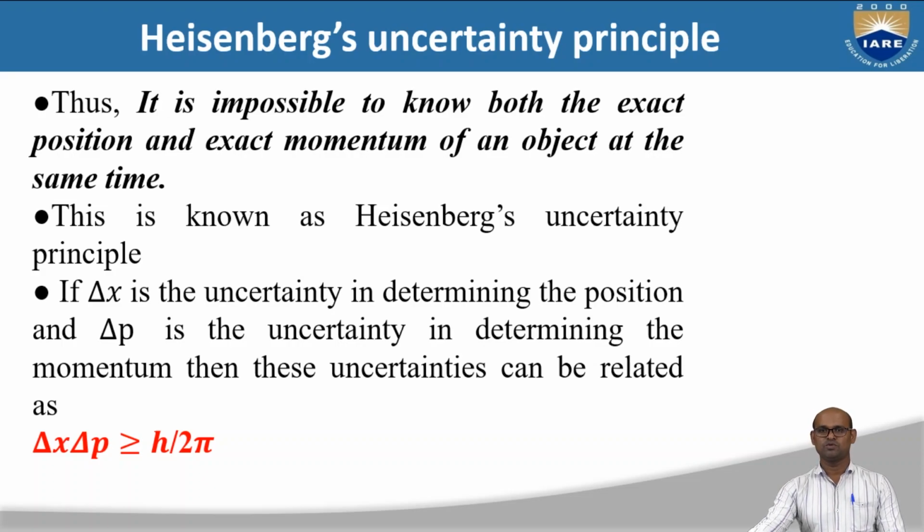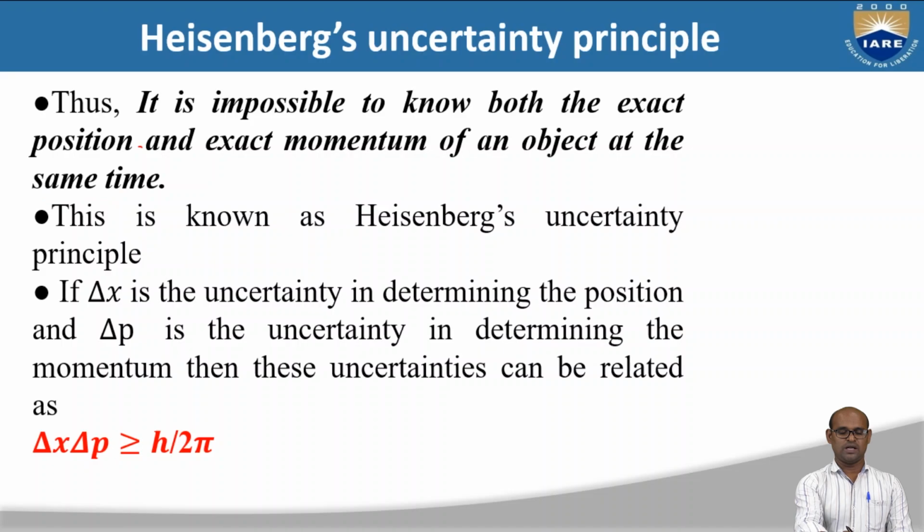You can measure position exactly, and then there will be uncertainty in the momentum. You can measure the momentum precisely, but then there will be uncertainty in position. It's very interesting, but it is impossible to know both exact position and exact momentum at the same time.